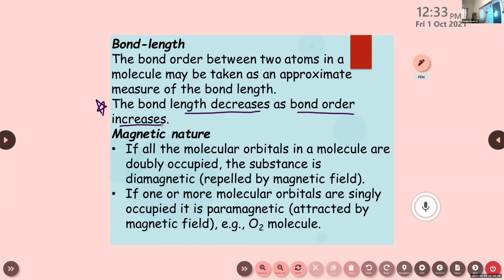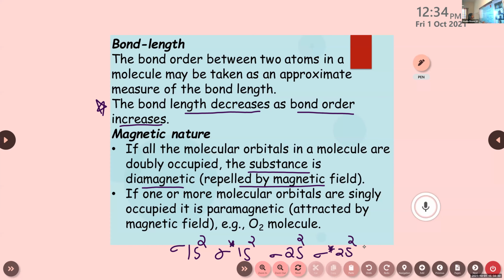Then the next one is about the magnetic nature. If all the molecular orbitals in a molecule are doubly occupied, then the substance is diamagnetic, that is, repelled by the magnetic field. There are different orbitals, right? Sigma 1s, sigma star 1s2, sigma 2s2, then sigma star 2s2. All these orbitals are filled by doubly occupied, with 2 electrons in each orbital. It is considered diamagnetic in nature.